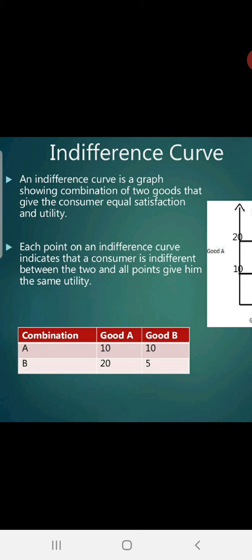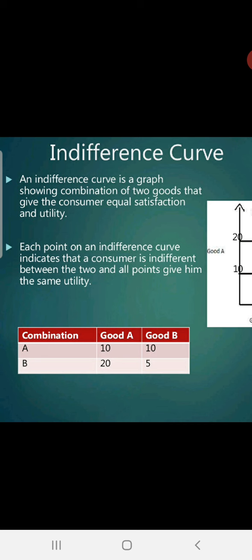Whatever adjustment she did in that 10,000 rupees, she expends on the commodities in such a way that she gets equal satisfaction from them. It is nothing but the indifference curve. म्हणजेच जे जे तुम्ही कमोडिटी परचेस करत असता, ज्या ज्या कमोडिटी तुम्ही घेत असता की जेणेकरून त्यातून तुम्हाला इक्वल सॅटिस्फॅक्शन मिळावं. So here you have to clear the definition that indifference curve is the curve or the graph which shows the combination of two goods which gives equal satisfaction to the customer, or you can say the equal utility to the customer.